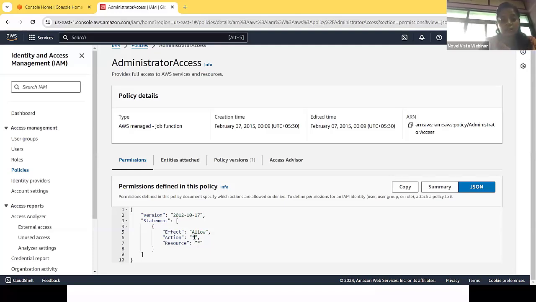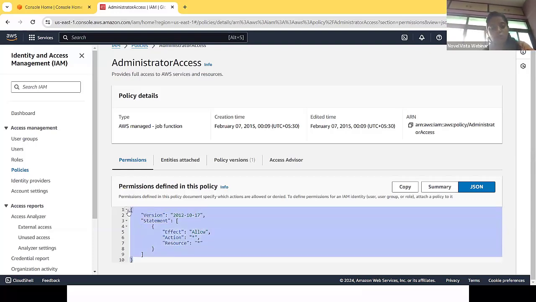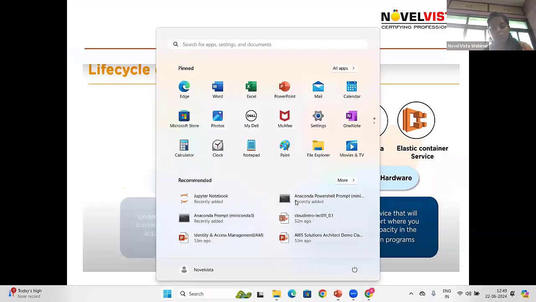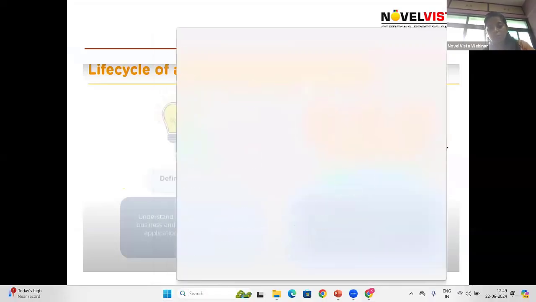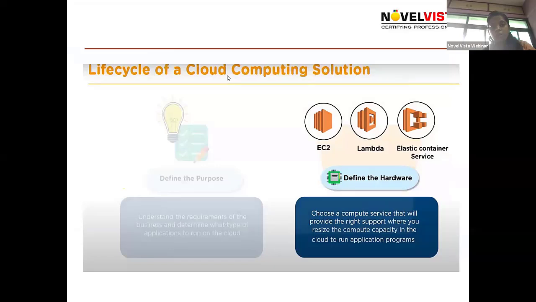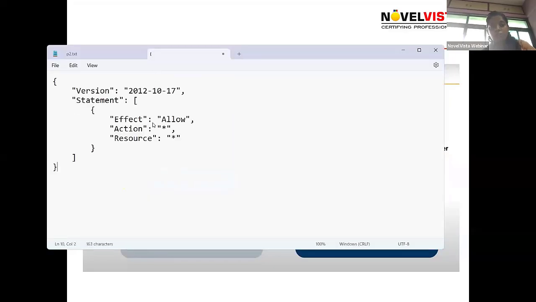But if I modify this, let me show you how we can modify it. We can customize this policy as per our requirement as well. For that, I need to copy this and write it over there. Now you can see this is a version. Version means the policy document version when this policy was created. Statement means here you can define the permission statements, where effect is allow or deny.